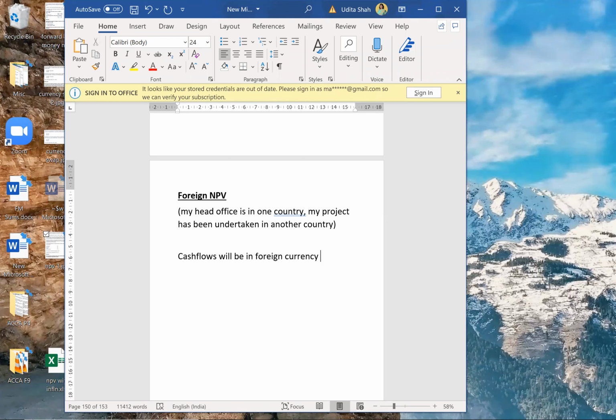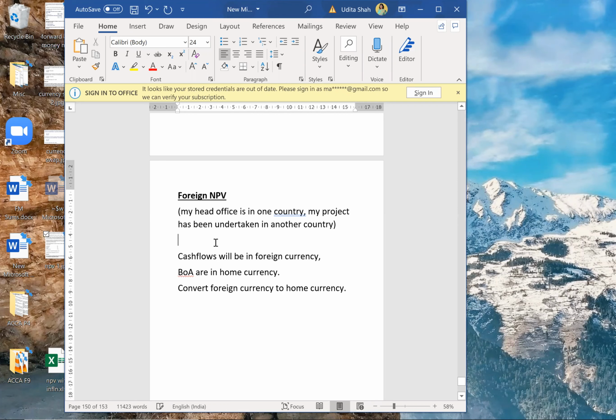Whereas your books of accounts are in home currency. So you need to convert foreign currency to home currency. And pay attention, you will have to do this for all the years. If the project is for 5 years, you'll have to convert for all 5 years. See if you understood this first part.